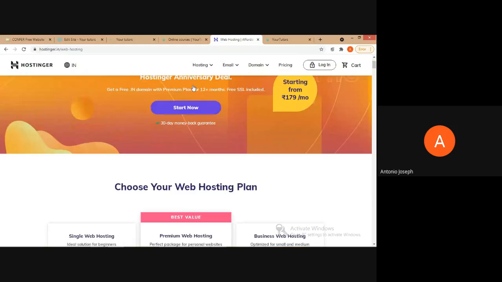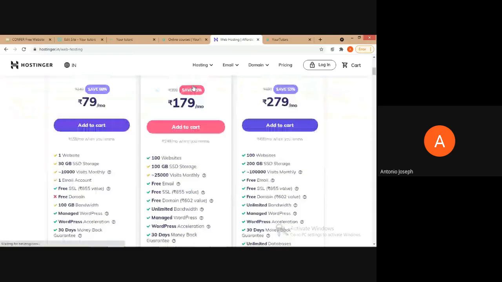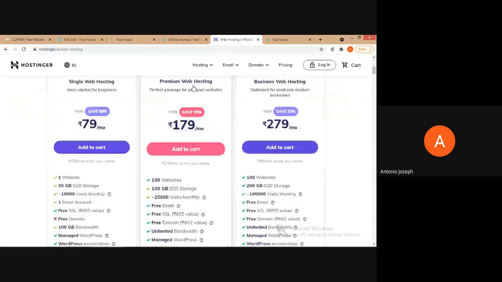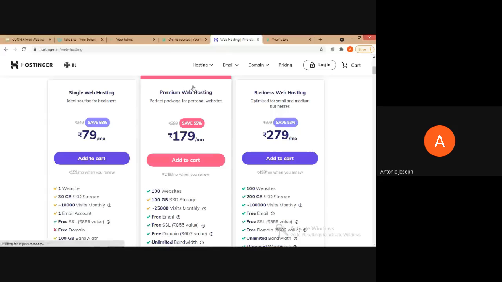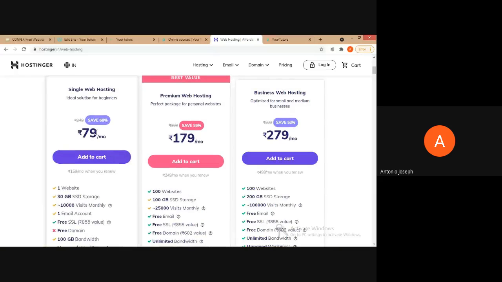For a single web hosting plan, if you have only a single website, the plan is only 79 per month. But the problem is that we need to purchase it for at least 4 years, I think. Only then will this offer be applicable. So if you purchase it for 4 years, the amount is 79 into 12 into 4, and that's very economical also.